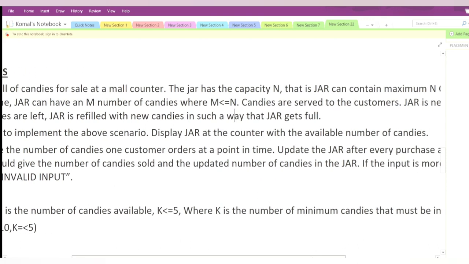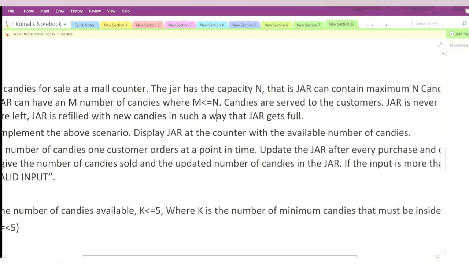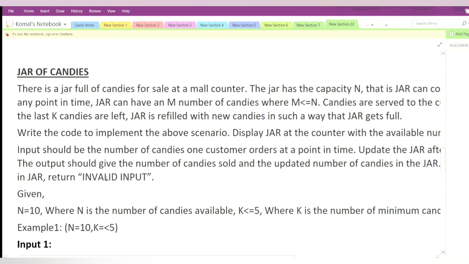Display the jar at the counter with the available number of candies. So we have to display the available number of candies in that jar. What it is saying is that the input should be the number of candies. We have to take the number of candies one customer orders at a point in time.